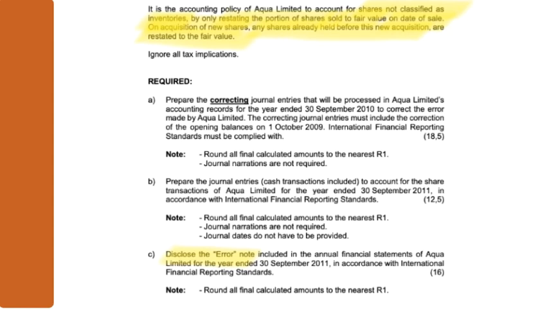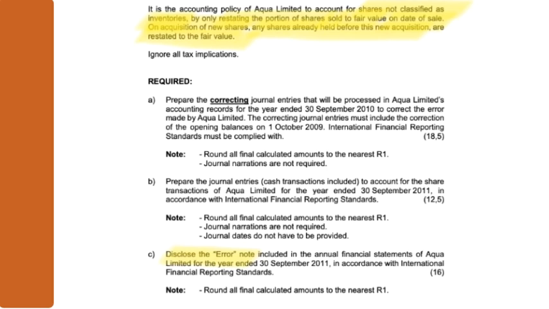You will need to go and write those journals, because step 3 is, what are the differences between what was done and what should have been done? If you don't write the journals for yourself for what should have been done, how will you identify the differences? Once you have the differences, you go and correct them. You write the correcting journal entries. And in this case, we actually specifically ask you for those correcting journal entries.